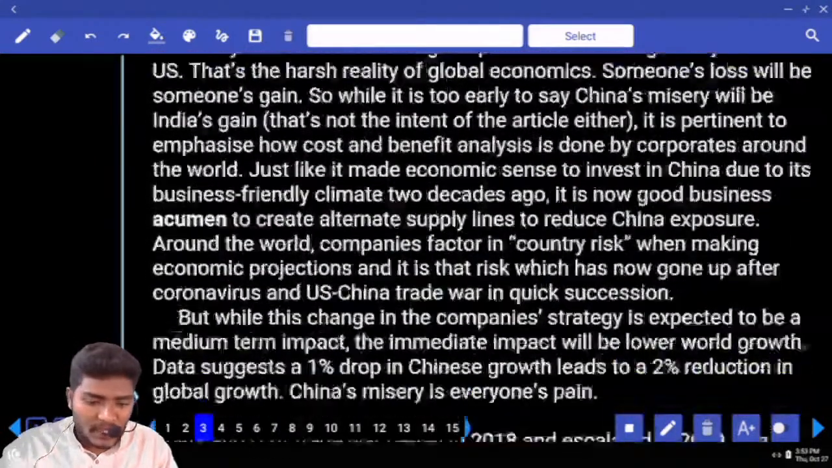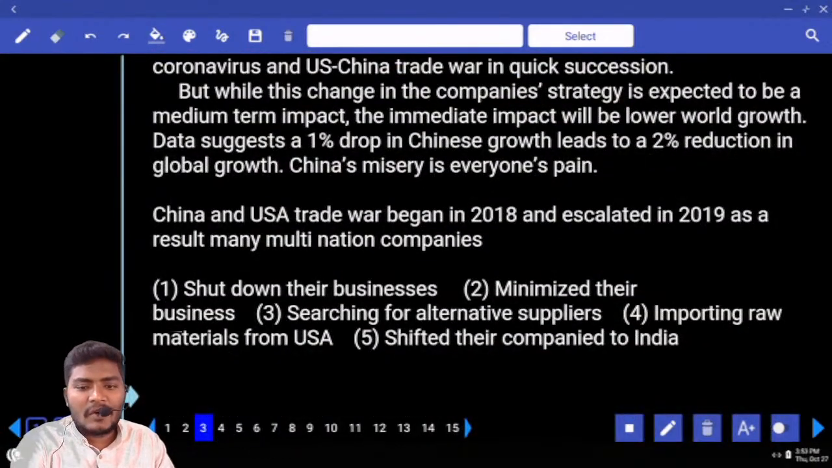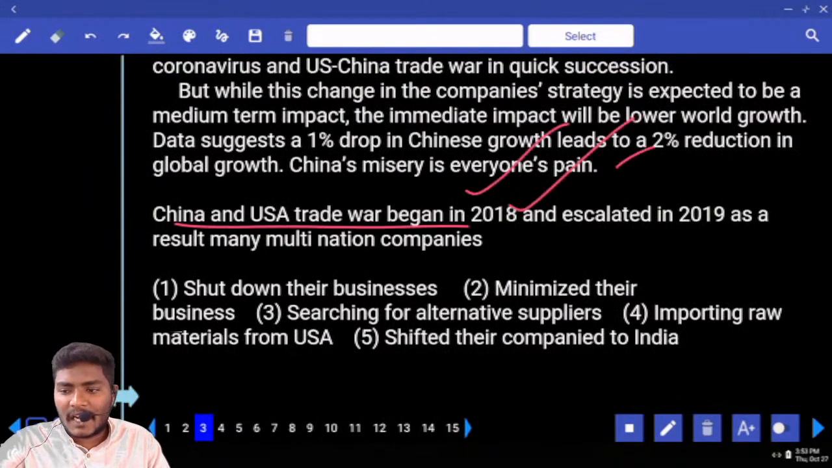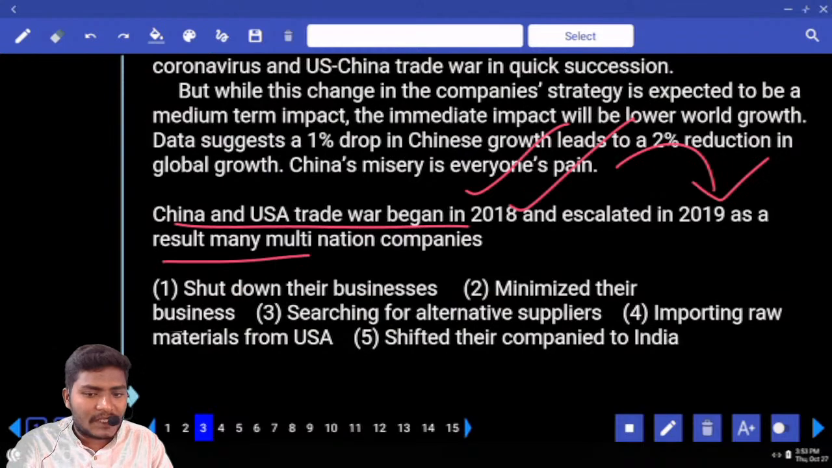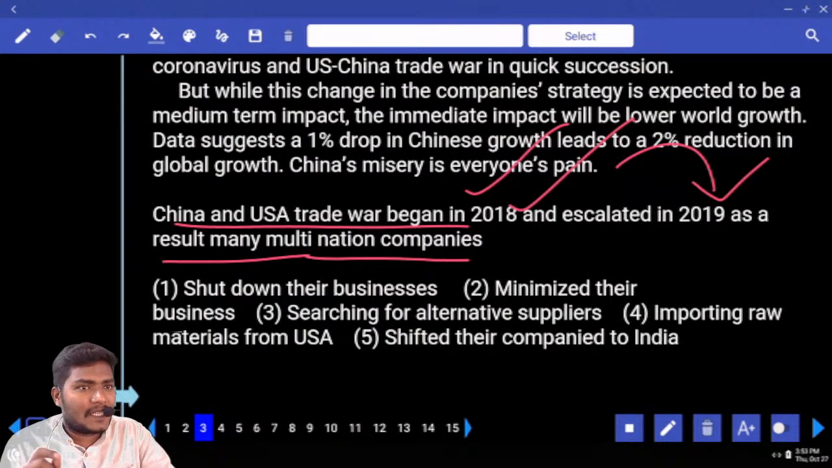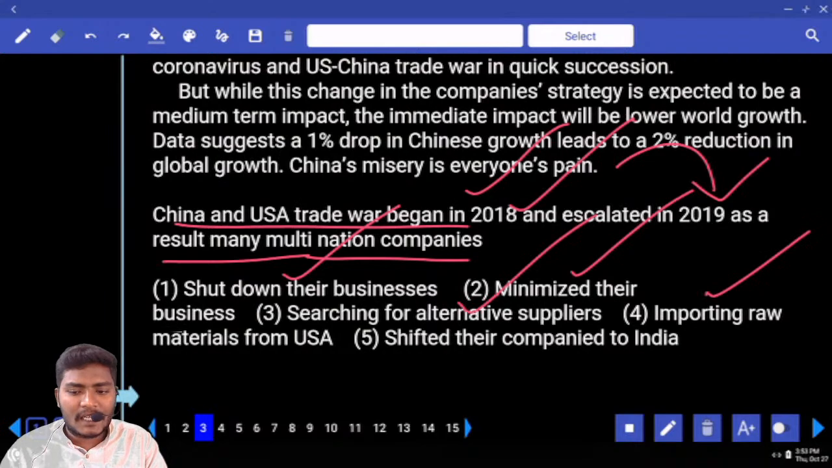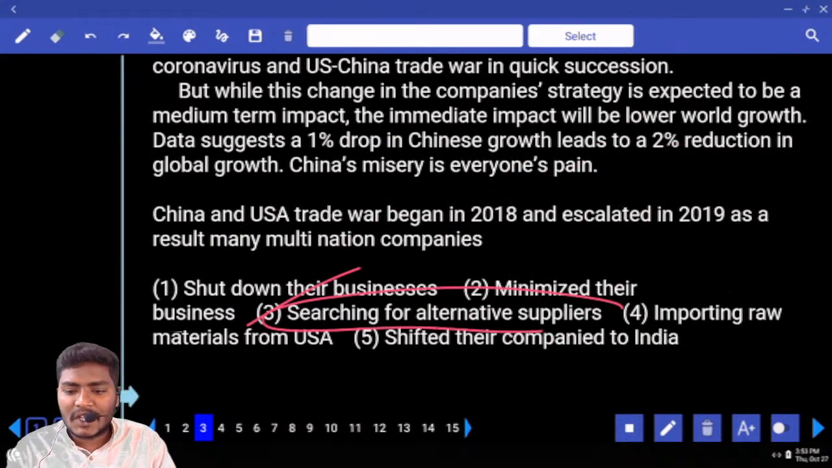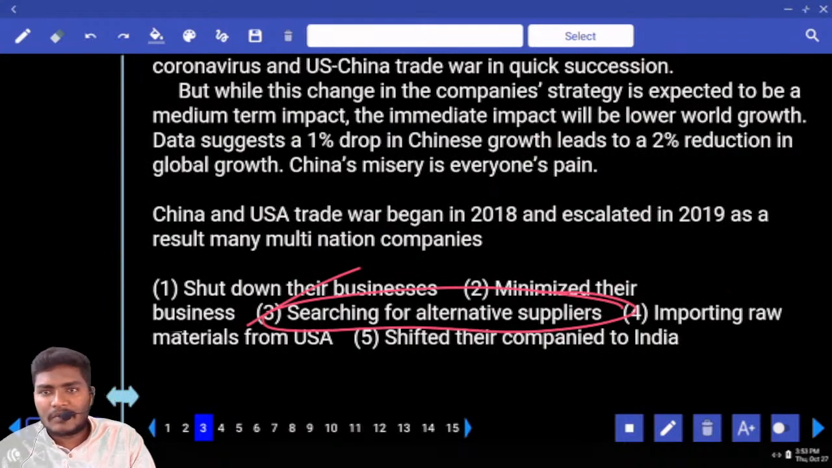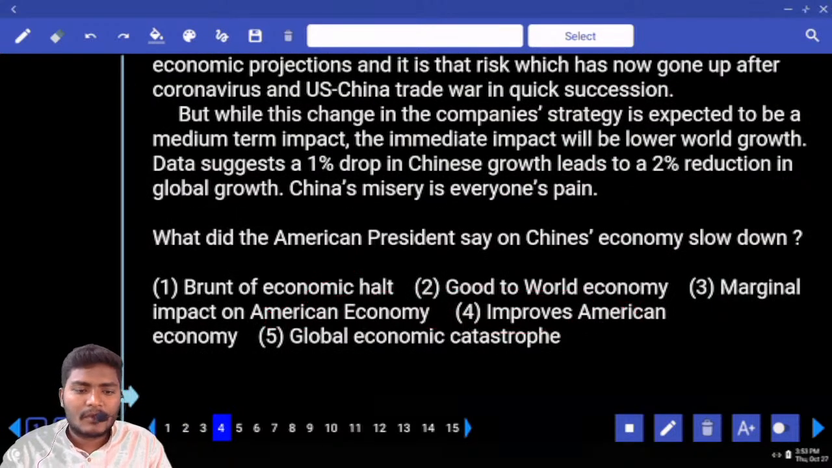Now look at the question given. China and US trade war began in 2018 and escalated in 2019. And as a result, because of this, many multinational companies, what are they doing? Are they shut down, minimize their business, searching for alternatives, importing raw materials, shifted their company? What you can use here? Only searching for alternative supplies is given. That is your answer.